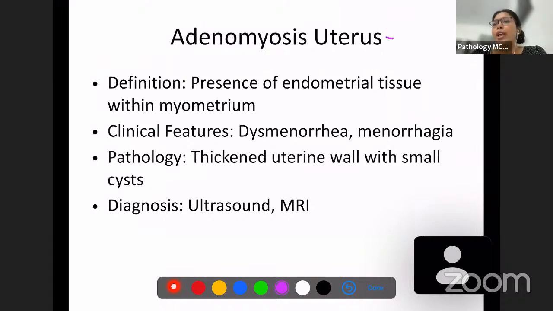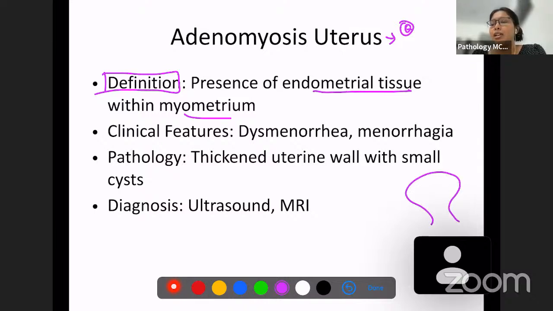Now we are going to go ahead and discuss another question, which is adenomyosis of the uterus. First of all, let's see the definition. The definition of adenomyosis is the presence of endometrial tissue within the myometrium. So the uterus looks something like this. This is the cervix, and then this is the cavity. This is the uterine cavity. The cavity of the uterus is lined by endometrium. Here is where the endometrium is.